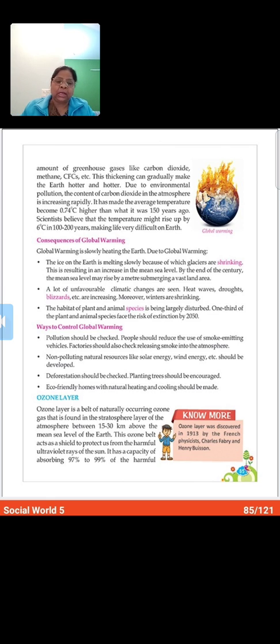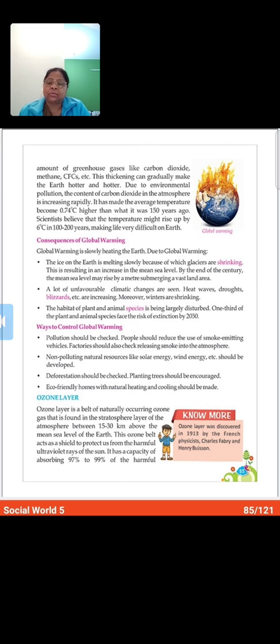It means I won't be there, but after 100 or 200 years, how will people bear the heat of the sun? Because the ozone layer will fail by that time, as scientists believe that the temperature might rise by 6 degrees Celsius.